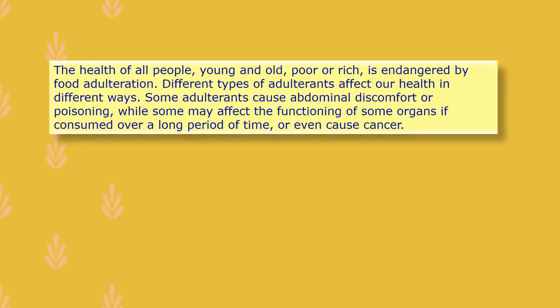The health of all people, young and old, poor or rich, is endangered by food adulteration. There are different types of adulterants that affect our health in different ways. Some adulterants cause abdominal discomfort, meaning there is pain in the abdominal area, or there is poisoning also. While some may affect the functioning of some organs. If we consume such food for a longer period of time, then it will affect our health. It can even cause cancer.